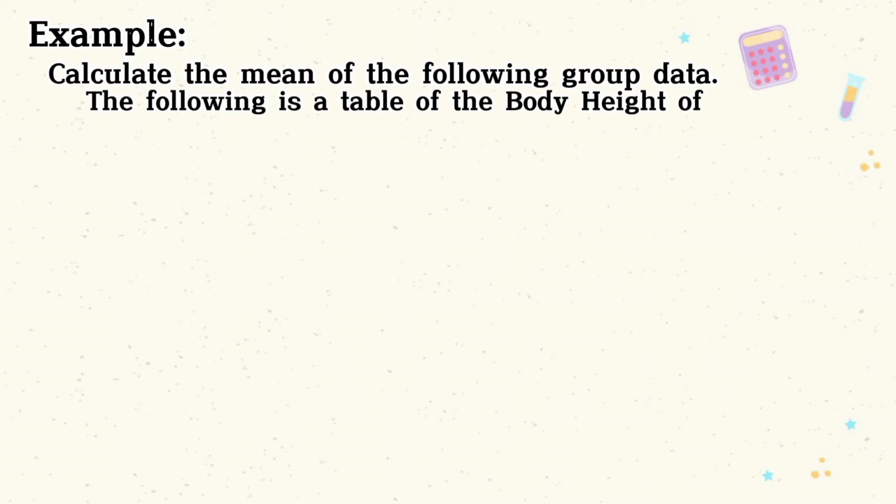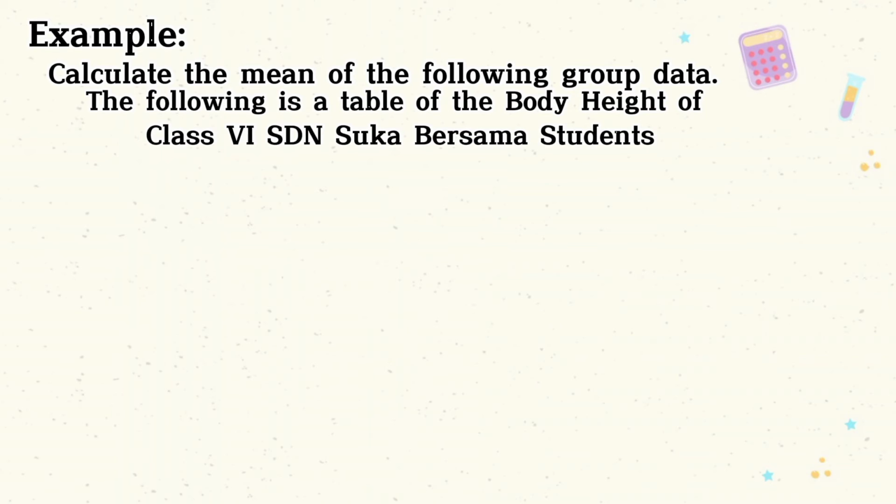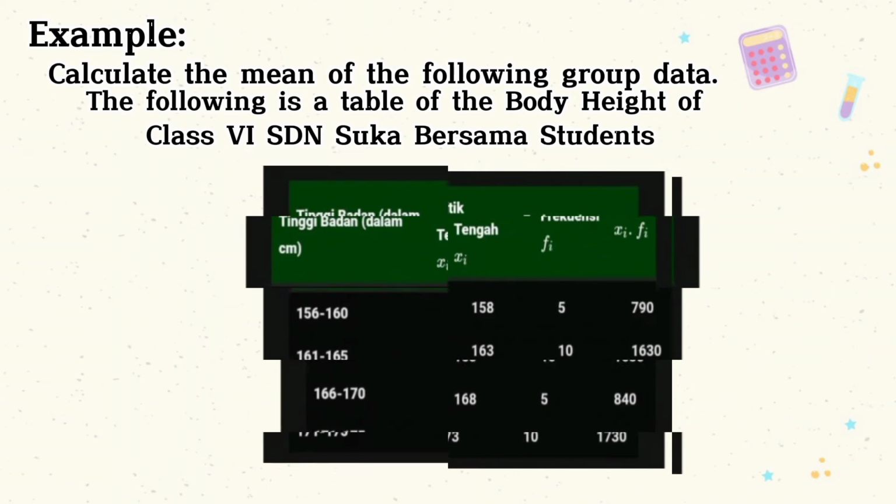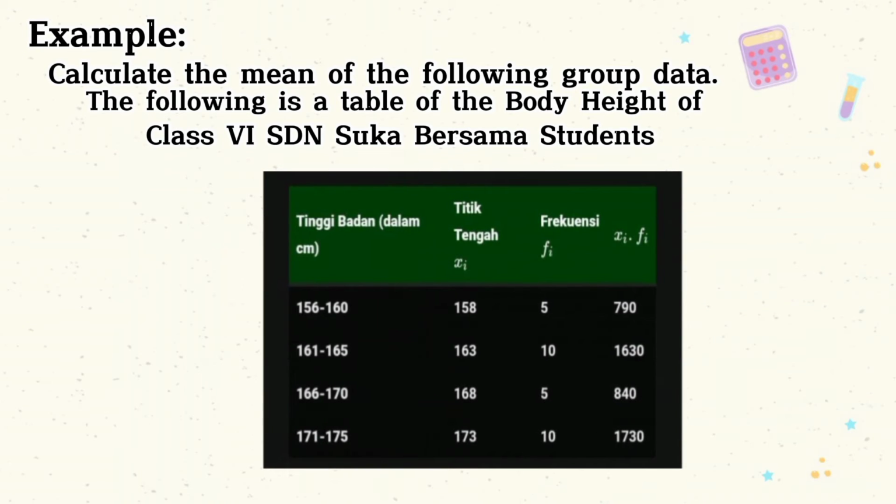The following is a table of the body height of class C SDN Suka Bersama students. In the table, the first height is 156 to 160, the second 161 to 165, the third 166 to 170, and the last 171 to 175.